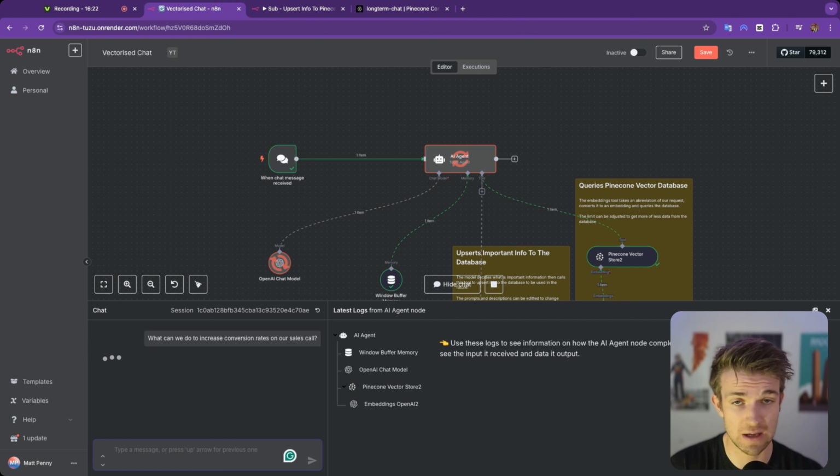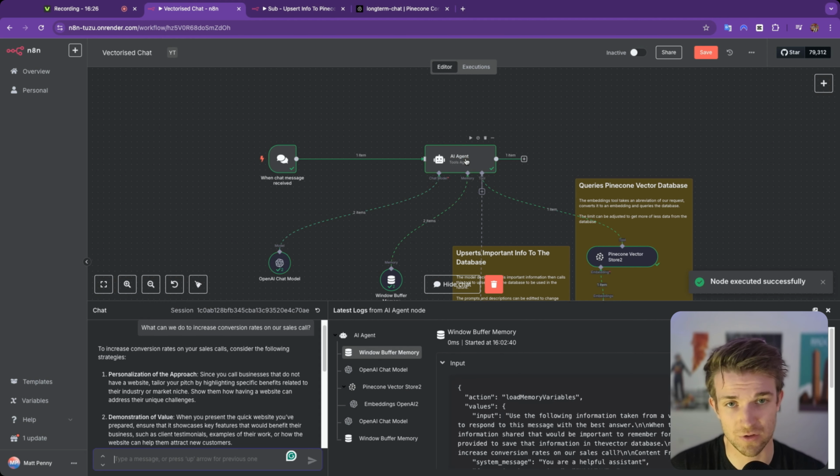One thing that you can do here, again, if you want to download it and play around with it yourself, you can put in here, make sure that every response is relevant to our business. And if you're not doing it for a business, if you're doing personal and you want to upload personal data about you, about the different things you've got going on, then of course you can do that too.